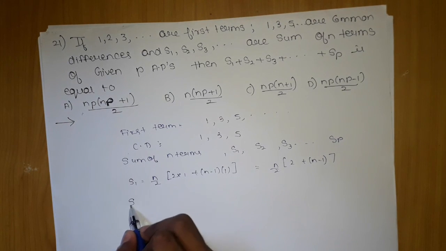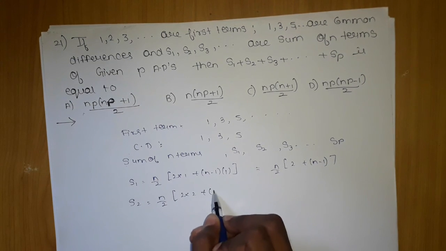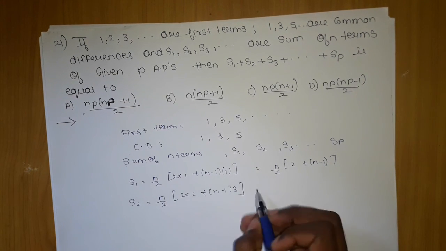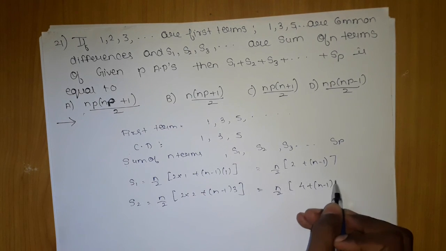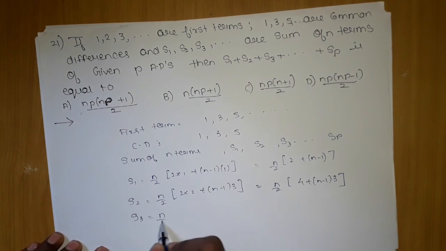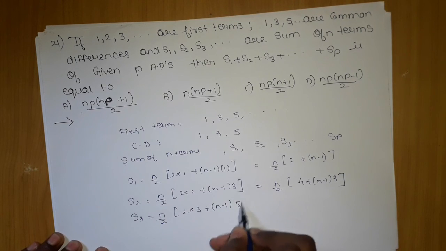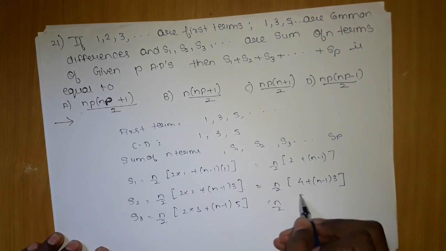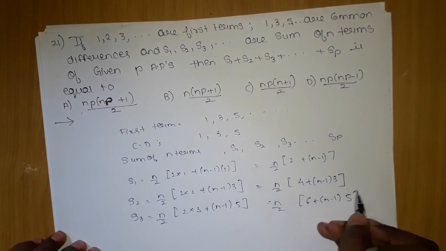And further on S2, can I predict? n by 2 bracket 2 into 2 plus n minus 1 into 3 is equal to n by 2 bracket 4 plus n minus 1 into 3. Similarly, can I predict S3? n by 2 bracket 2 into 3 plus n minus 1 into 5 is equal to n by 2 bracket 6 plus n minus 1 into 5.